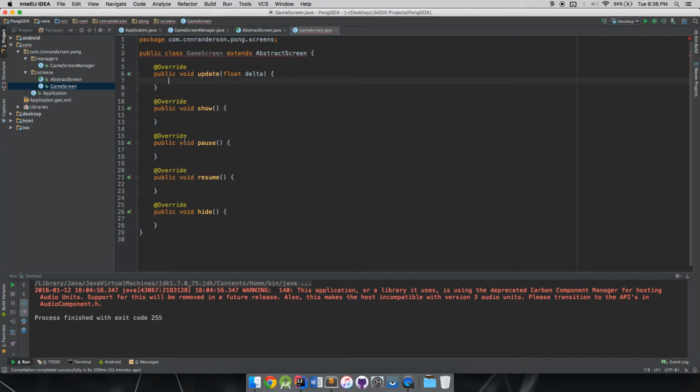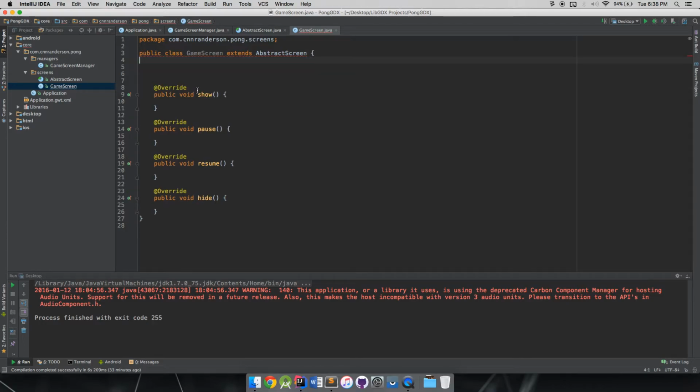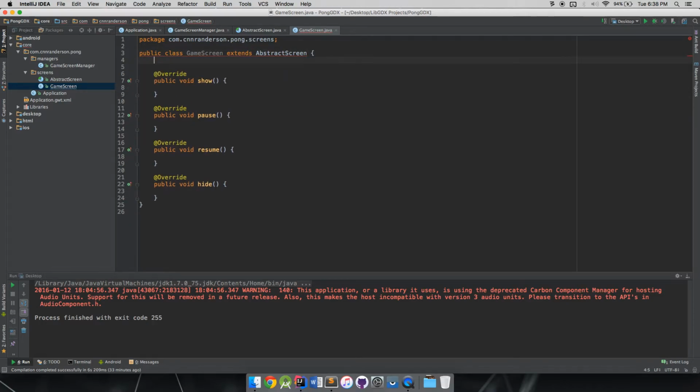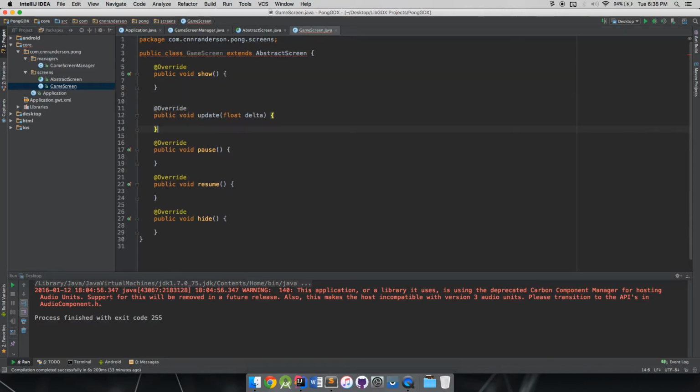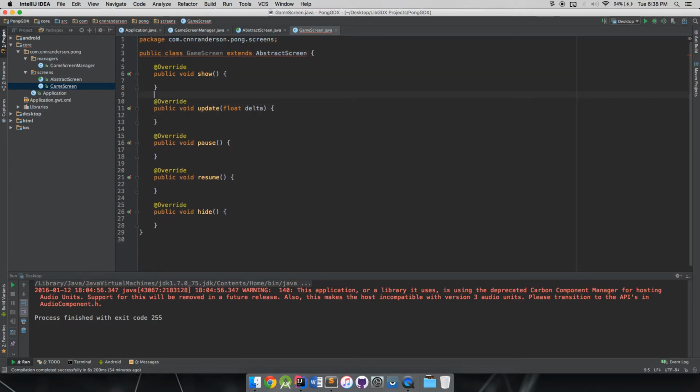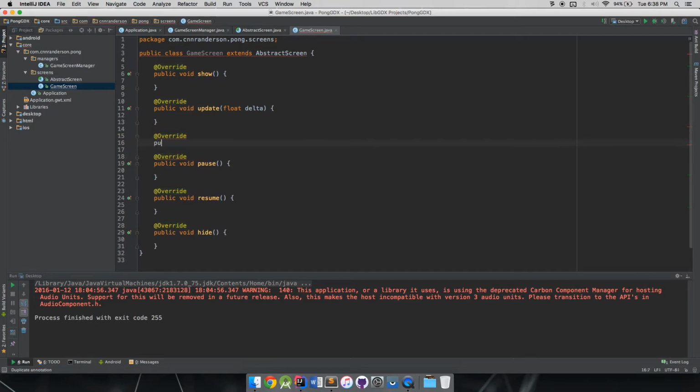So just to show you guys real quick, we have a show, pause, resume, hide. Let's see. Yeah, I like to put the update method, I'm actually going to move it. I like to put the show method above everything, but the pause, resume, and hide normally just end up floating towards the bottom. So we got our update method, and like I said, we're going to override that render method,